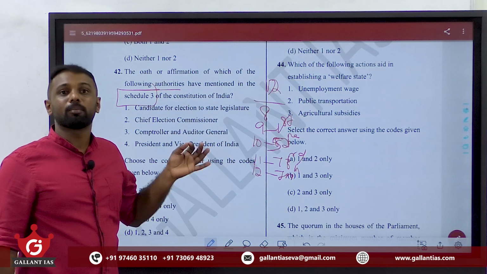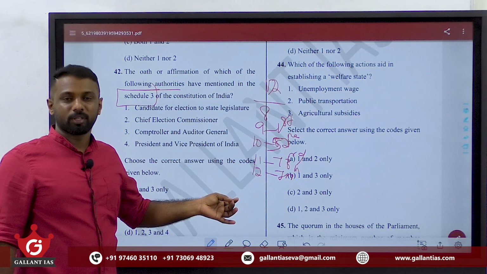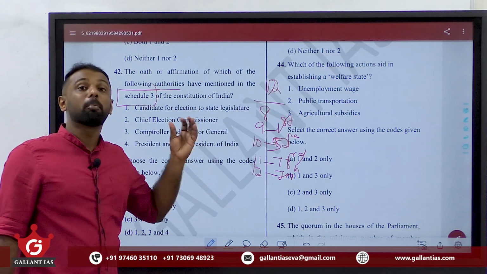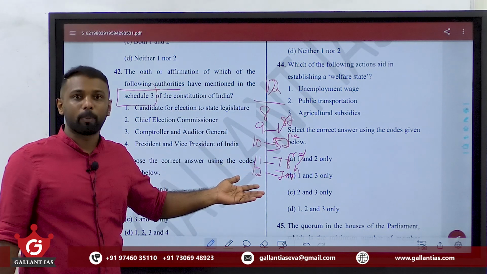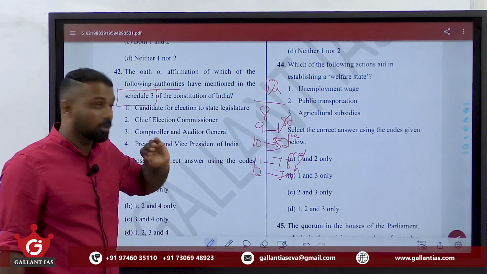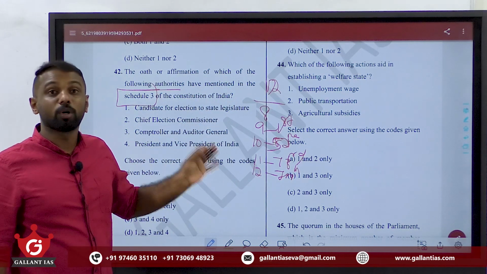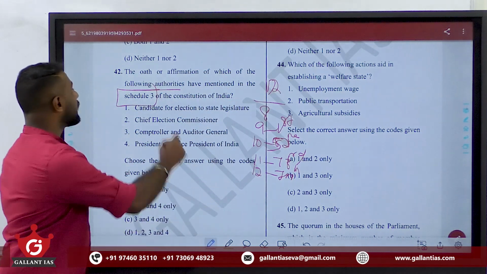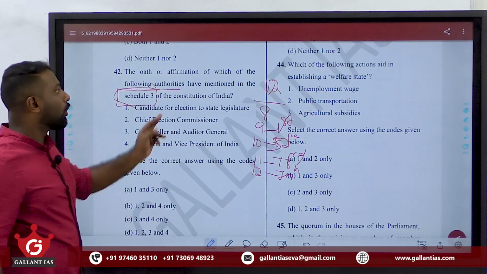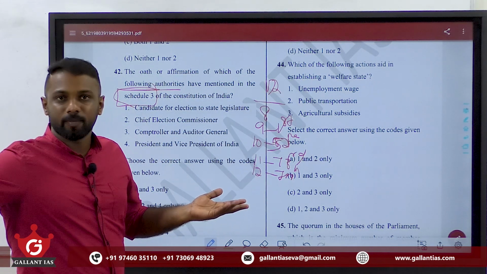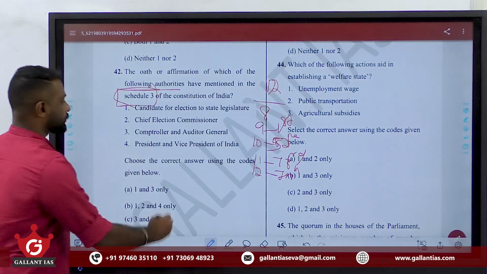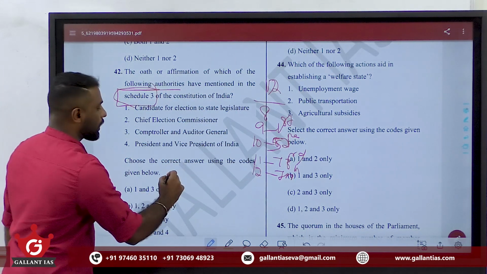These are very important from the prelims point of view for the UPSC examinations, because multiple times a large number of questions are asked from these topics. So please be thorough with all these 12 schedules. Clear? And the Third Schedule talks about the oath or affirmations of various officers in our context. So please note, let's learn in order.